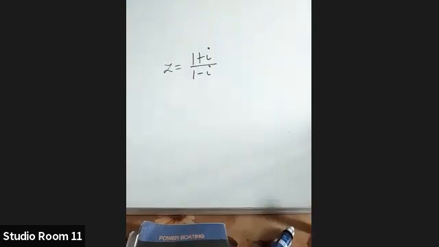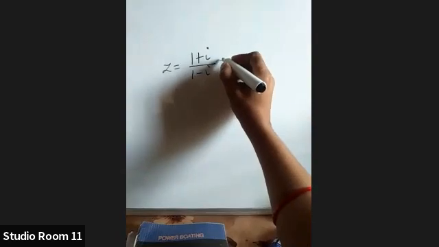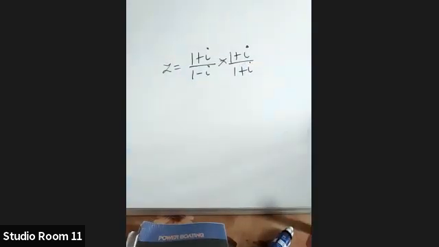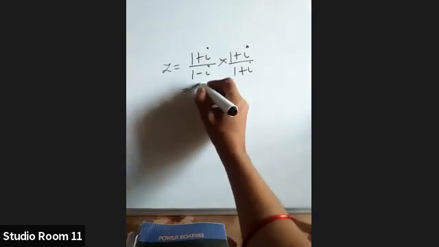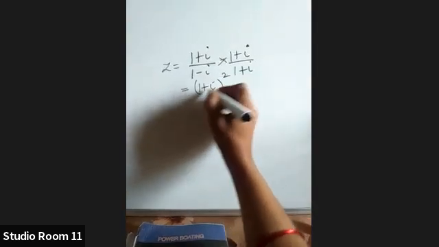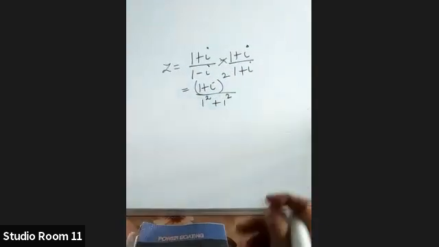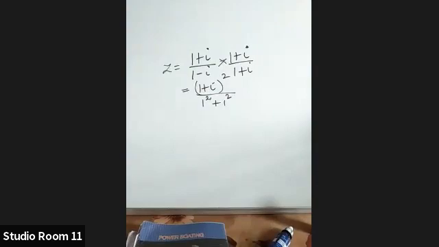Look at the complex number in the denominator. It is 1 minus i. So what will be its conjugate? Yes. Very good. It is 1 plus i. So multiply and divide by 1 plus i. This is same as 1 plus i the whole square by a plus b into a minus b. So you'll get a square plus b square, because of i square only I'm writing this as plus.